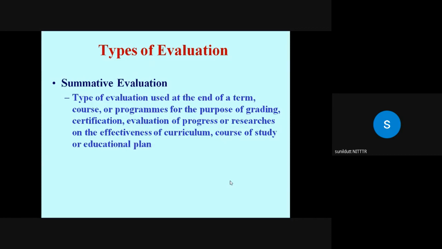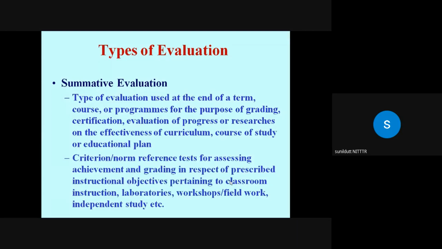So that will provide you the information, and you will use it for the purpose of grading, certification, or certain research studies can be carried out on the effectiveness of curriculum or the course of study or the educational plan. And for this, both criterion reference testing and norm reference testing can be used for assessing the achievement.